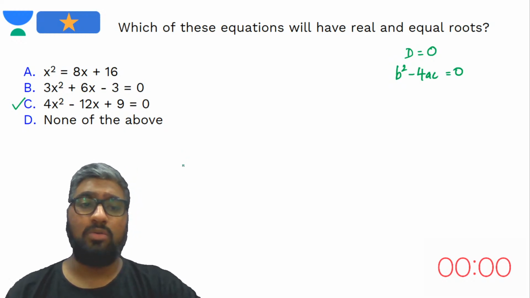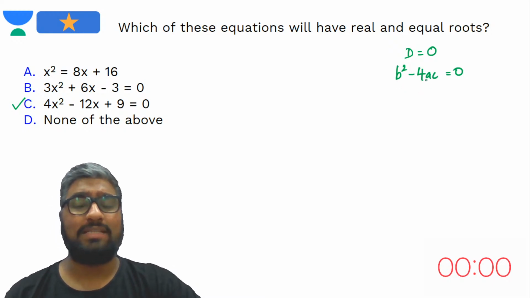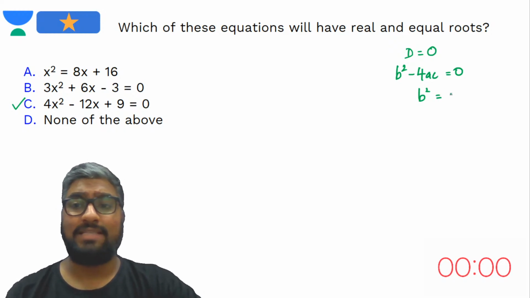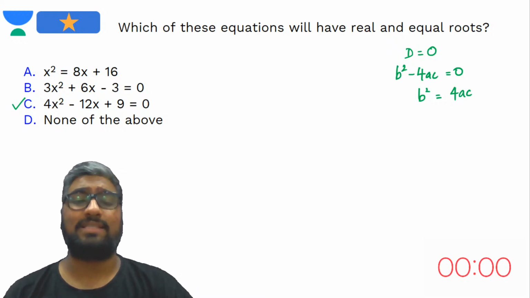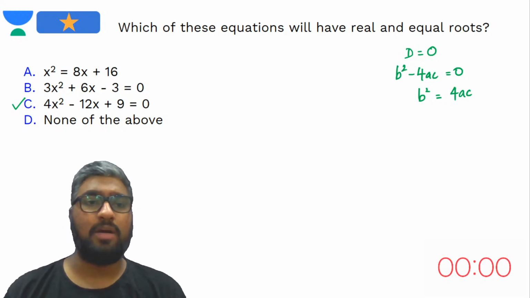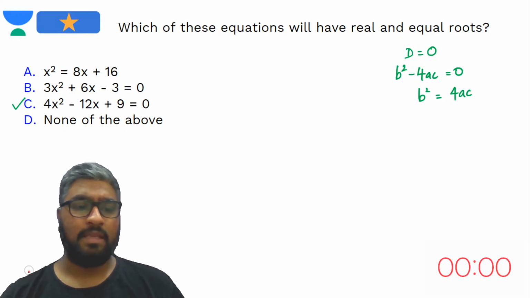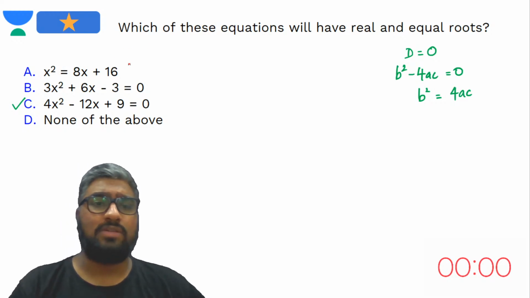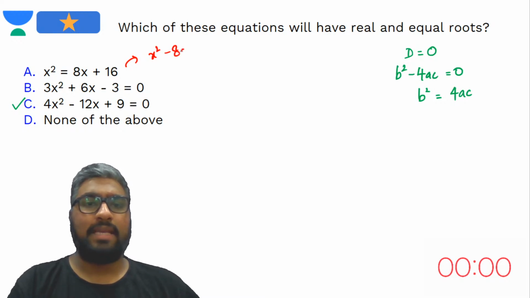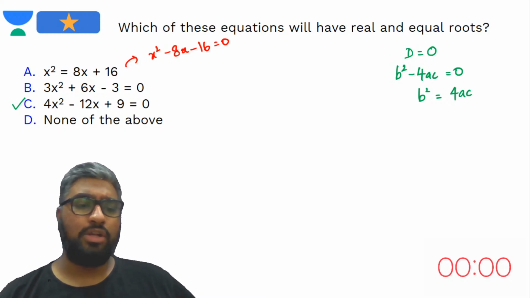Now what I would suggest is, instead of subtracting b squared minus 4ac to check if it's equal to 0, you only have to check if the square of the coefficient of x is equal to 4 times the coefficient of x square and the constant. So how would we go about this? Let's look at these answer choices. Look at option A. If I rewrite this mentally, x squared minus 8x minus 16 should be equal to 0.